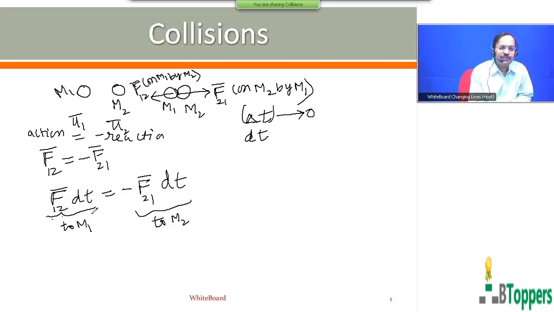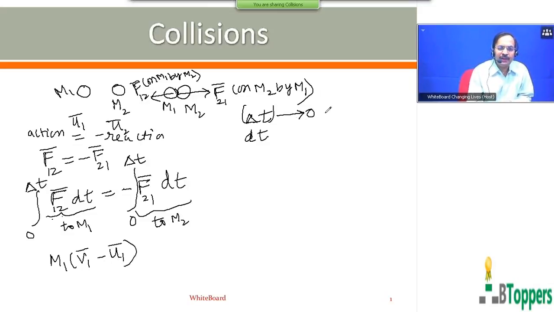That means F bar 1, 2 dt, if you integrate both sides for the time of collision, this gives the change in linear momentum of M1 in the time interval delta t, which you can write as M1 V1 bar minus M1 U1 bar.